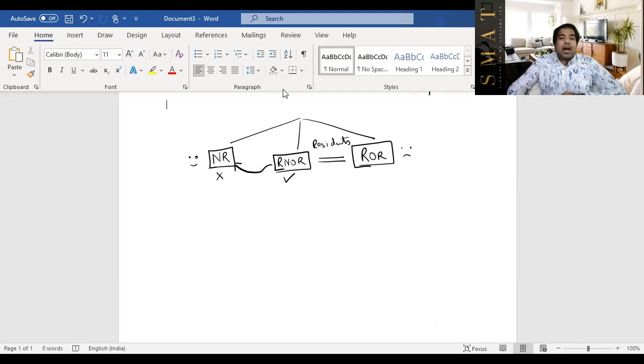Now that we understand ROR, RNOR, and NR, and now that we understand that this guy is the most taxed, and that's why the most unhappy, non-resident is the least taxed, and of course, RNOR is very, very similar to a non-resident. Now, if you know a few basic conditions of residential status, I'm not discussing the entire residential status, I'm only discussing the amendments. So if you know the two basic conditions, you should know that the second basic condition does not apply to an Indian citizen or a person of Indian origin who's visiting India.